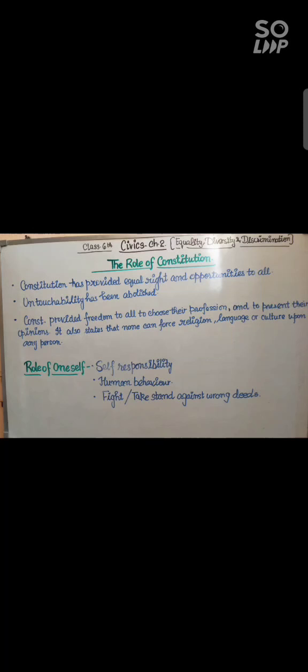But above all comes the role of oneself, that is our own responsibility. It is our own responsibility to respect everyone in the society. And what about human behavior and etiquettes that are always taught to us, that everyone is equal? When we learn that everyone is equal, we need to practice it in our lives too. And whenever we or anybody finds anything going wrong, at least we should take a stand, we should fight against wrong.